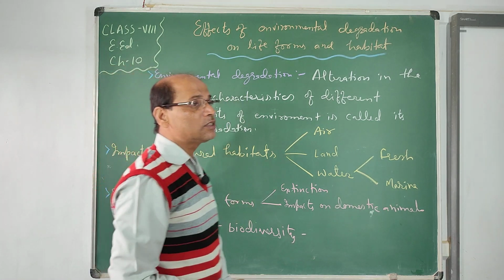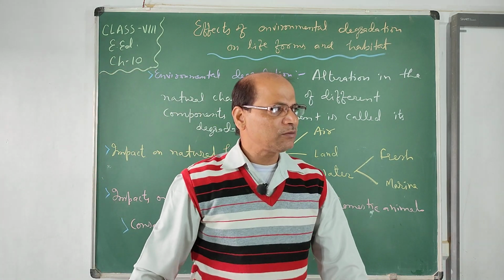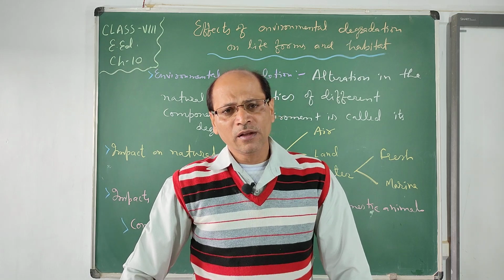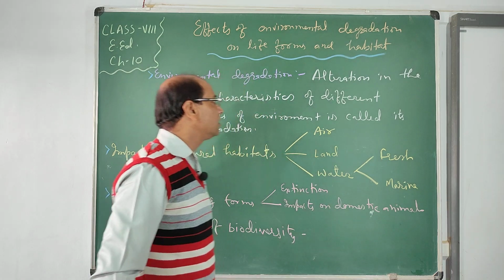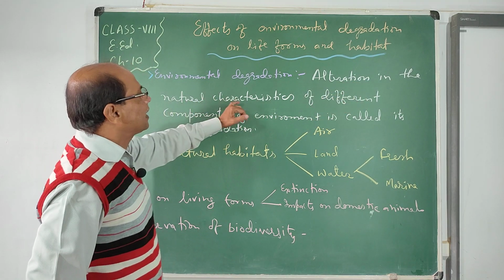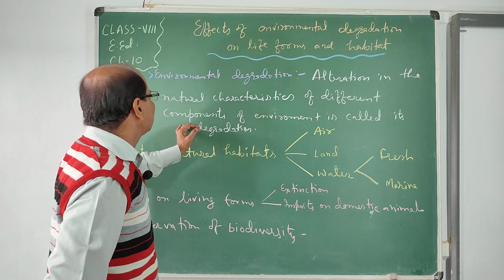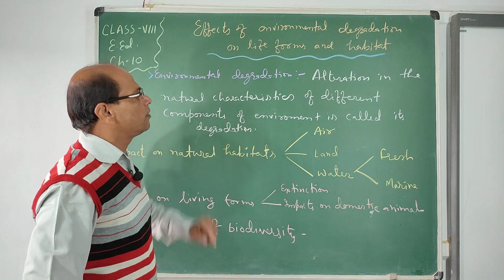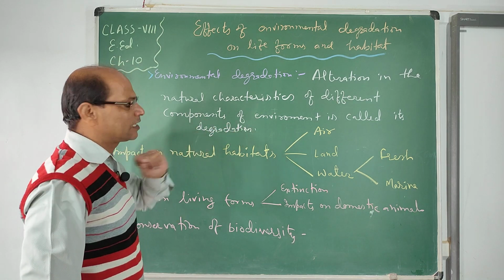environmental degradation means what? Degradation means negative things. So degradation of the environment means the alteration in the natural characteristics of different components of the environment is called environmental degradation.